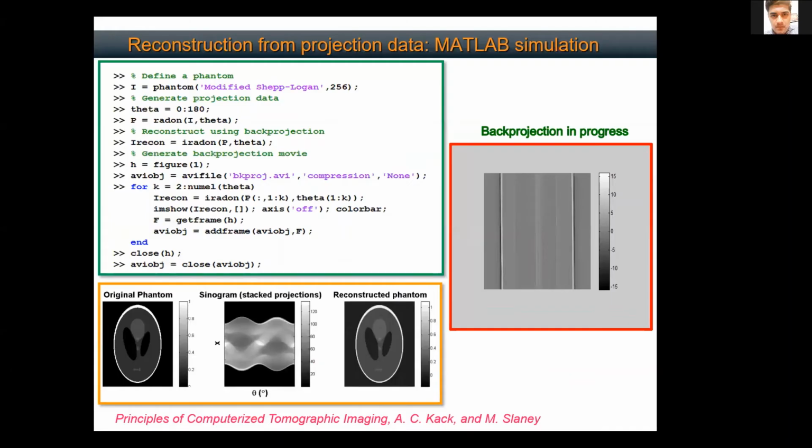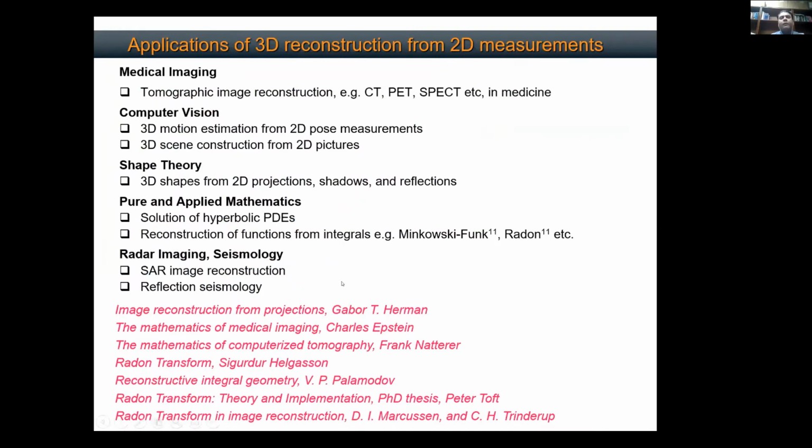Now this idea of reconstructing the 3D object or the 3D shape from its projection data is not just restricted to medical imaging or computer vision. It's found in shape theory, where you study the shapes from reflections and shadows. You use these concepts in pure and applied mathematics to solve partial differential equations and reconstruction of integrals. We also use them in radar imaging, in seismology, and there are many applications of this basic thing where we are doing 3D reconstruction from two-dimensional measurements. So the applications are huge.